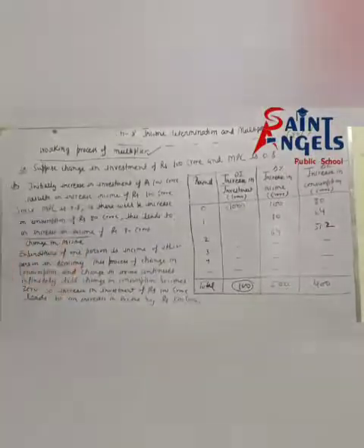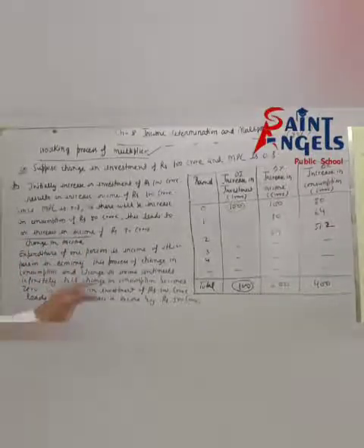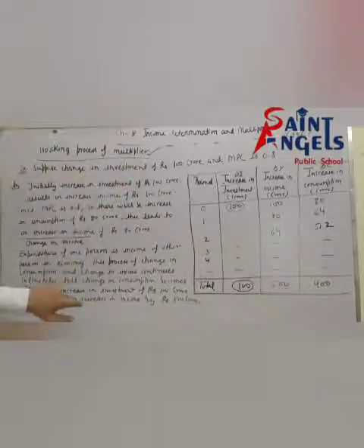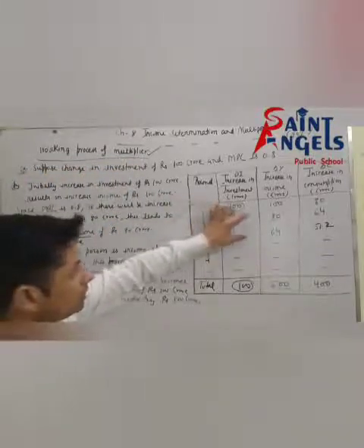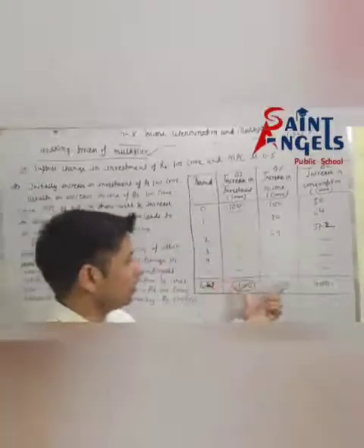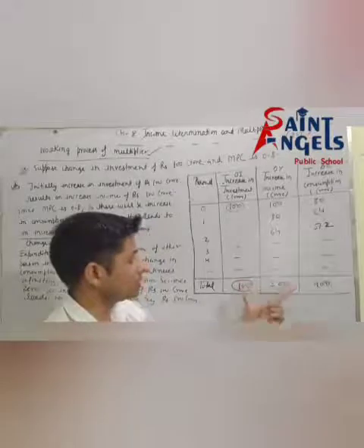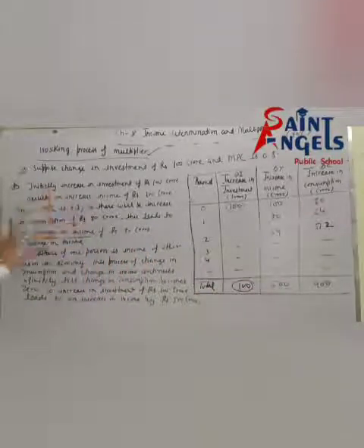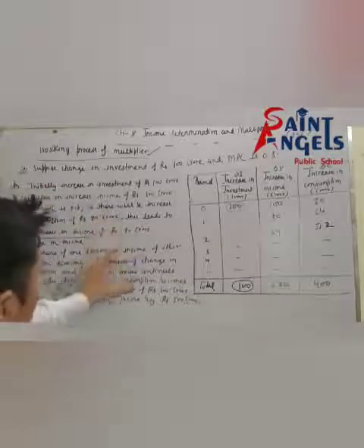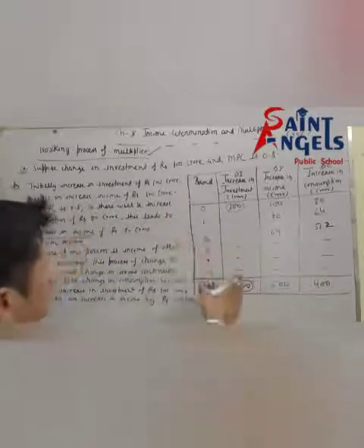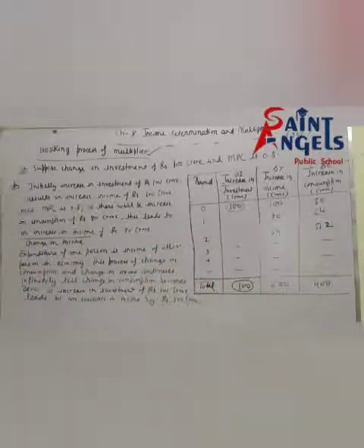So I hope all of you have understood this working process of the multiplier. First of all, you will make this type of table and show the numerical calculation of this table. Then after you will write this type of explanation. So I hope all of you have understood, and after this your explanation will be completed.